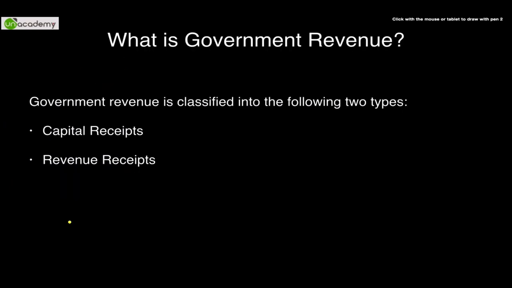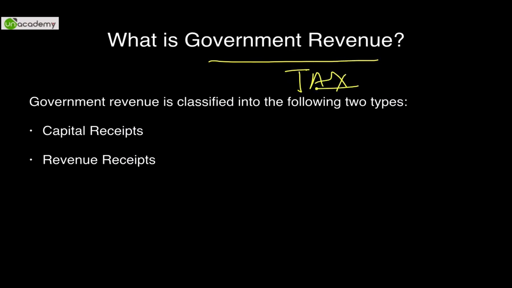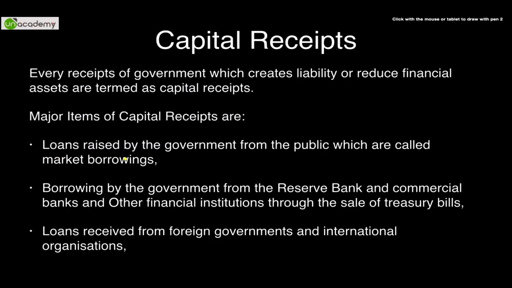Opposite of expenditure is government revenue. So what is the major source of revenue of the government? As you all know, they are taxes. Government revenue is classified into the following two types: capital receipts and revenue receipts. What are capital receipts? Again, the word capital, as we had discussed earlier, means something that is long term. So what is long term?